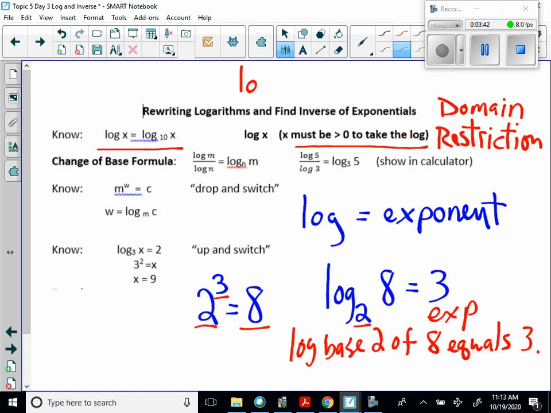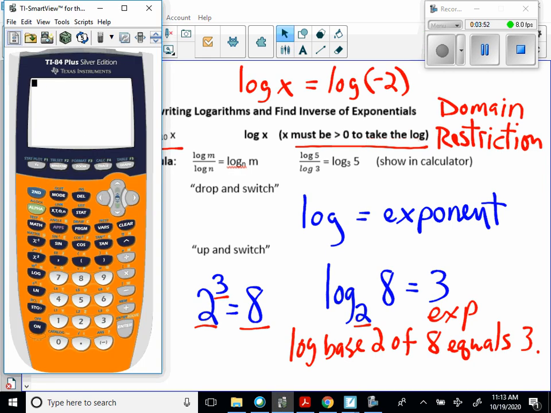So anytime you have an expression where this value, let's say it's the log of a negative 2. Let's just do that. So log of a negative 2. Now this has a common log as a base of 10. So when you hit this LOG button on your calculator, it is the base 10 log. And if I say negative 2, put it in there, it's going to give me a non-real answer that is called a domain restriction. Okay, so we cannot take the log of a negative number.